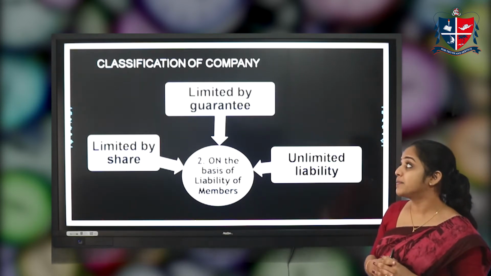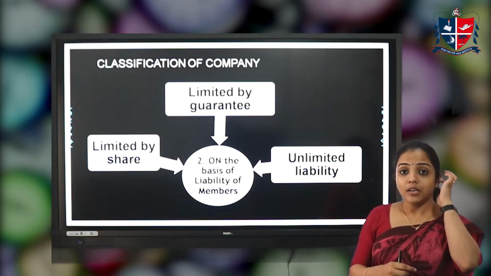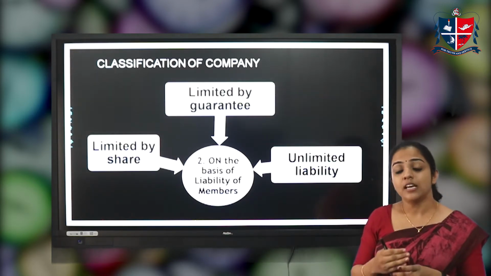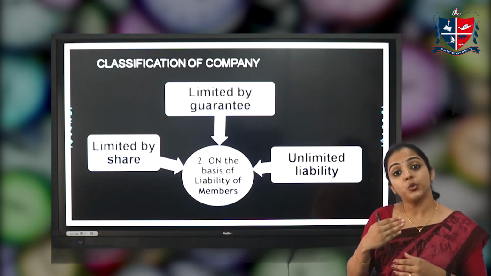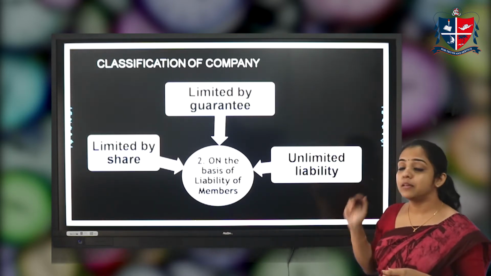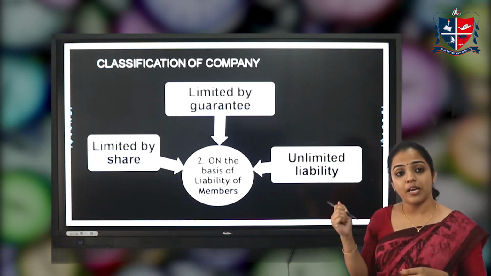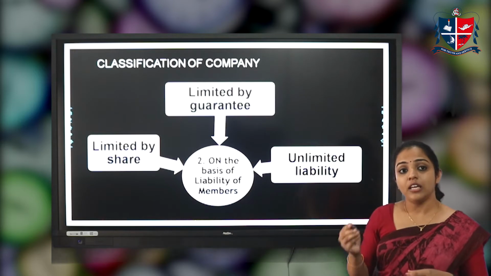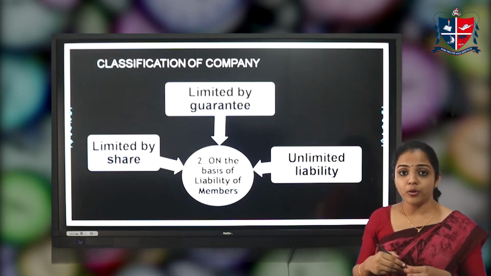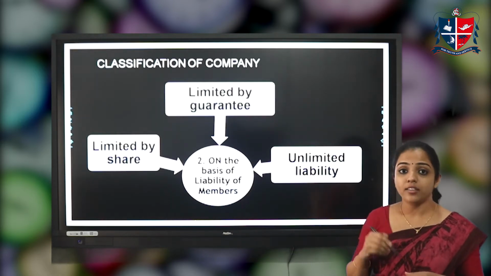The next one is limited by guarantee. A company in which the members are ready to contribute to the assets of the company at the time of winding up is called a company limited by guarantee. The members guarantee an amount which they are ready to contribute at the time of winding up.